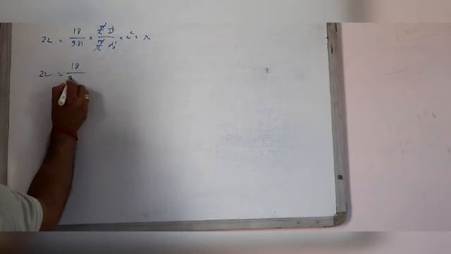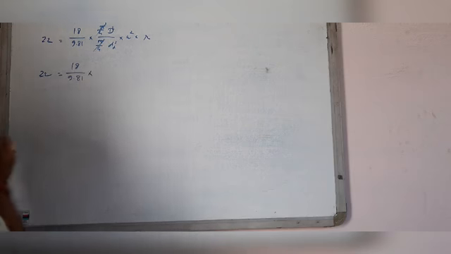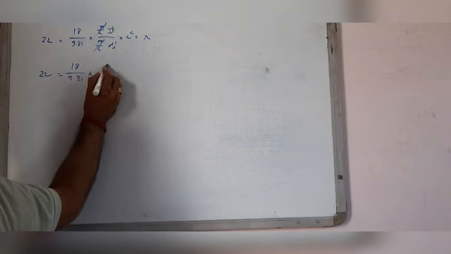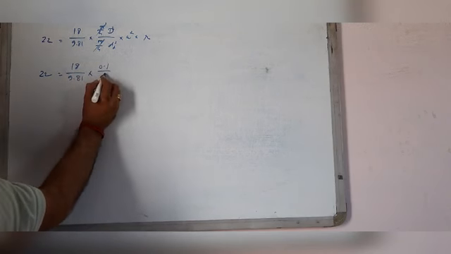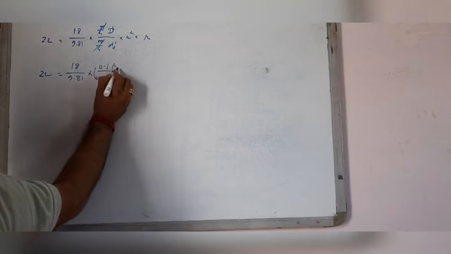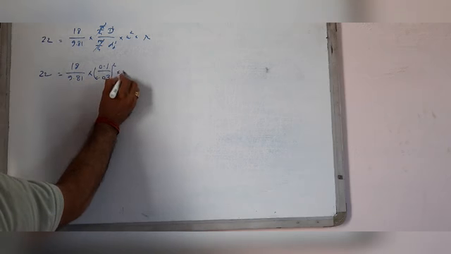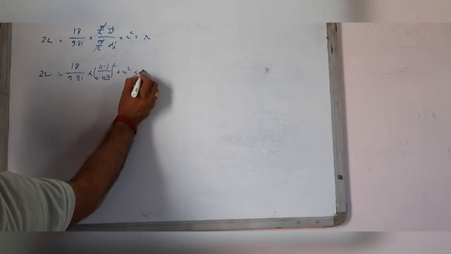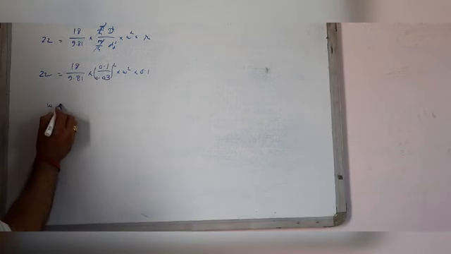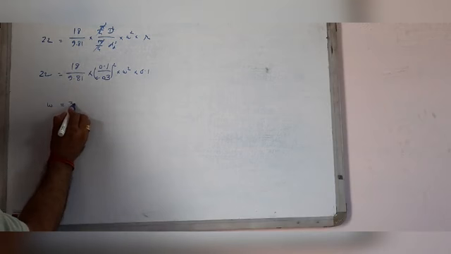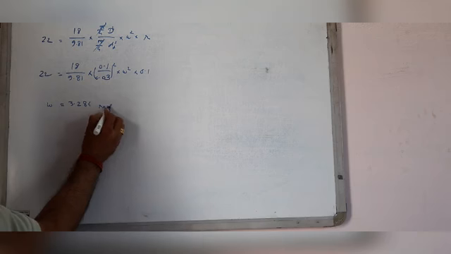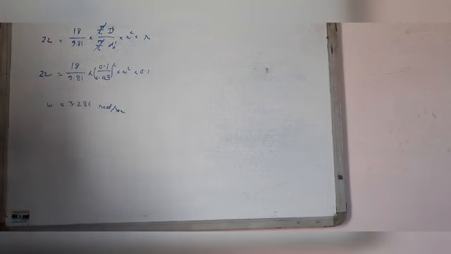This is 18 by 9.81 into D square, 0.1 square by 0.03 square into omega square into R, which is 0.1. So the value of omega comes here as 3.284 radian per second.